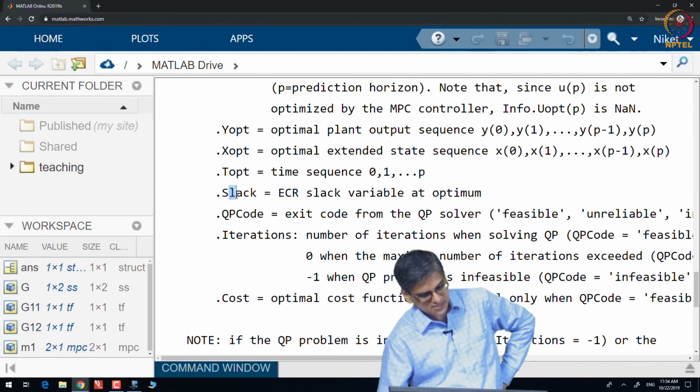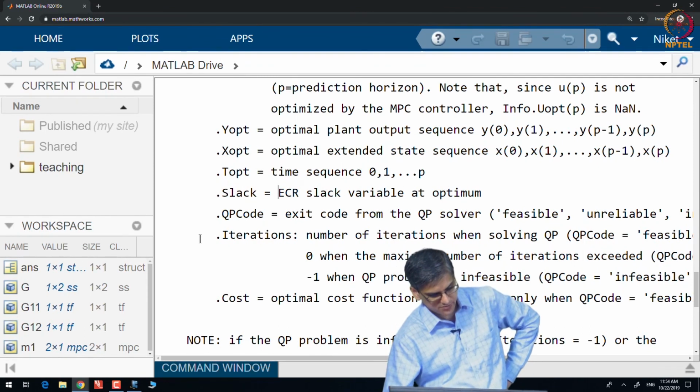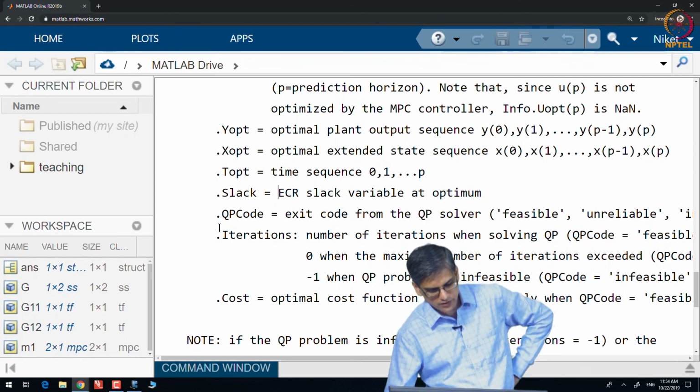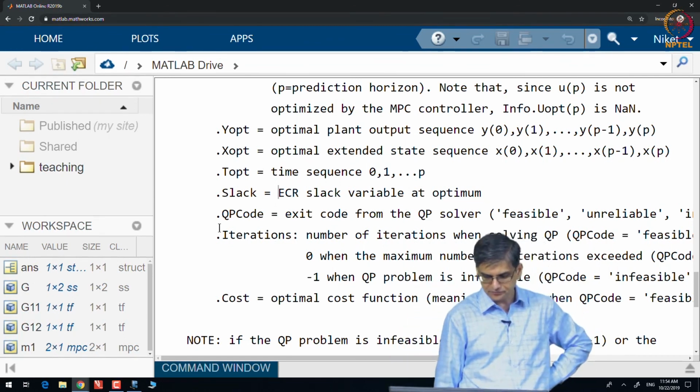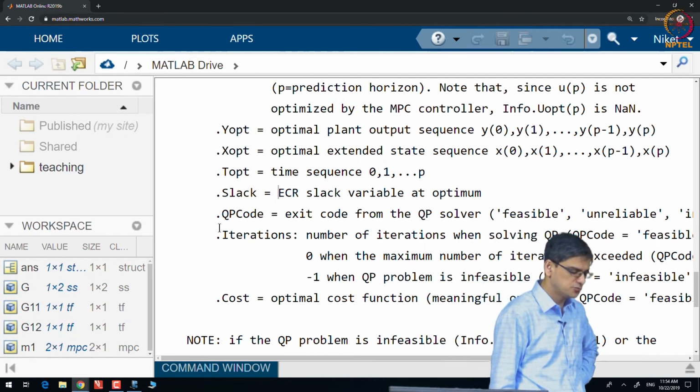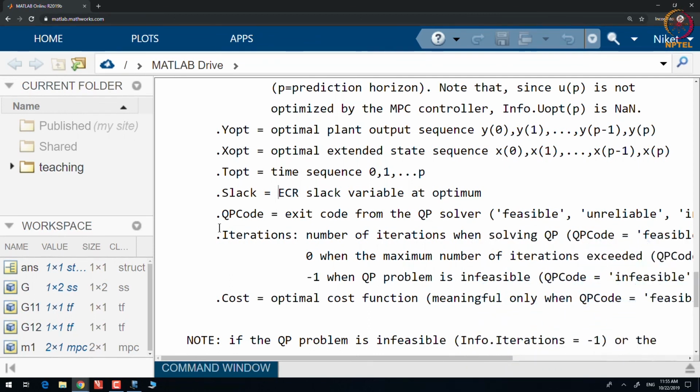If ECR was used, then what the slack variables are, and QP code will give you the exit code from the QP solver, because QP solver can sometimes actually give you results, but it will also tell you that these results are unreliable. So, that you can access the QP code. Again, this last part you probably won't need for the project. So, for this project, please go ahead and use sim if you want to, but try out MPC move once you get comfortable with your MPC controller.